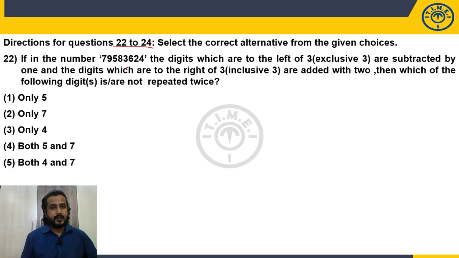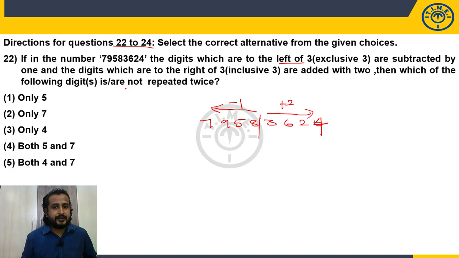Now let's see. In the number 7, 9, 5, 8, 3, 6, 2, 4, 4, the digits which are to the left of 3, exclusive of 3, are subtracted by 1. The digits which are to the right of 3, including 3, are added with 2. Then which of the following digits is not repeated twice?